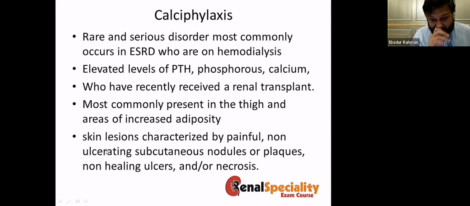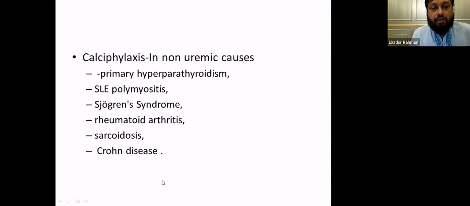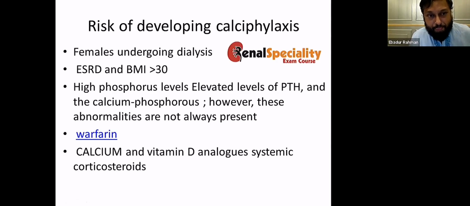Skin lesions are characterized by painful, non-ulcerating subcutaneous nodules or plaques. Calciphylaxis can also happen in non-uremic patients, so in SLE, Sjogren's syndrome, primary hyperparathyroidism, rheumatoid arthritis, sarcoidosis, and Crohn's disease. This patient was a patient of SLE plus CKD, so she was at higher risk, plus she was obese.